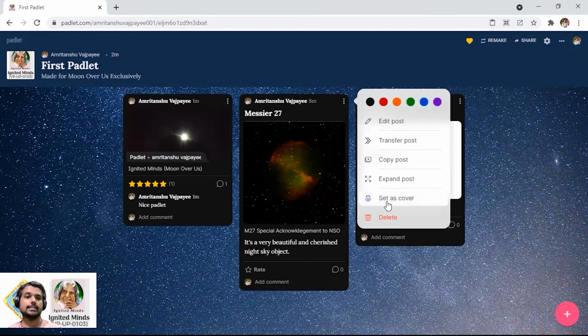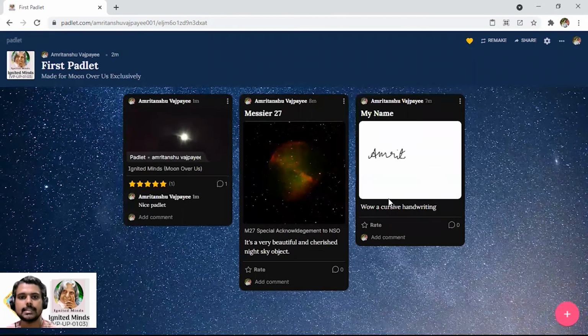Here you can even set something as a cover photograph as well. You can edit the post after posting too; any editing is possible. You can copy, you can expand the post, you can set as a cover. For example, you can see here this photograph is shown as the cover photograph of this Padlet.